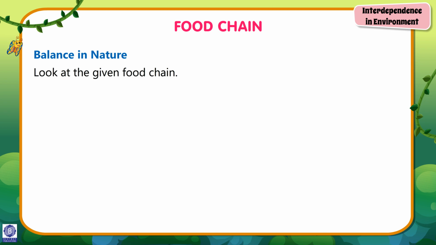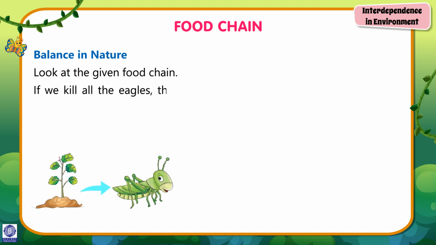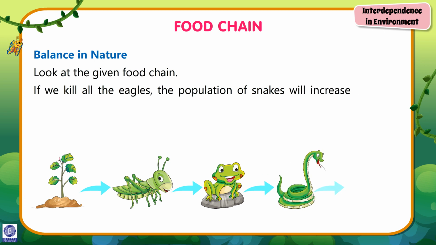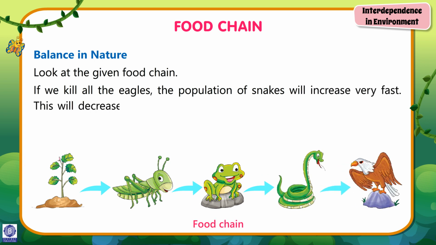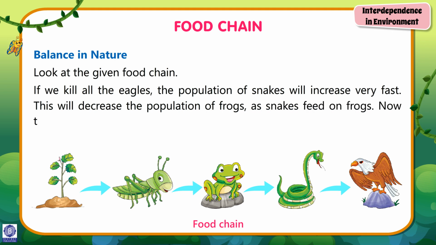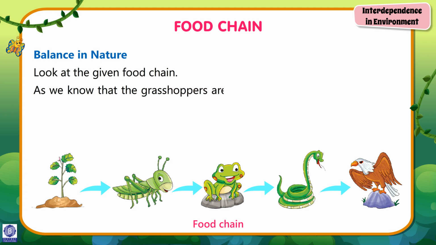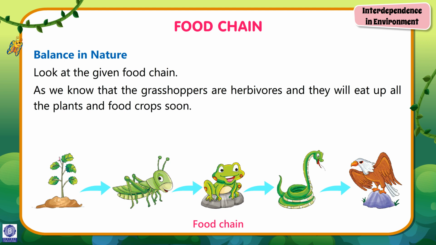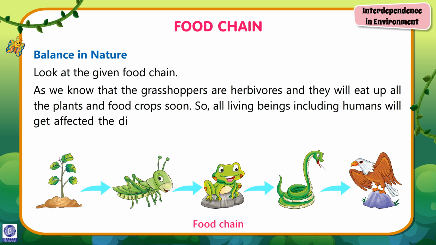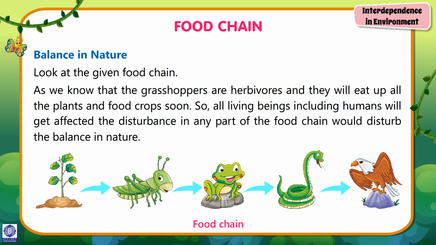Balance in nature. Look at the given food chain. If we kill all the eagles, the population of snakes will increase very fast. This will decrease the population of frogs as snakes feed on frogs. Now the less population of frogs will increase the population of grasshoppers. As we know that the grasshoppers are herbivores and they will eat up all the plants and food crops soon. So all living beings, including humans, will get affected. The disturbance in any part of the food chain would disturb the balance in nature.